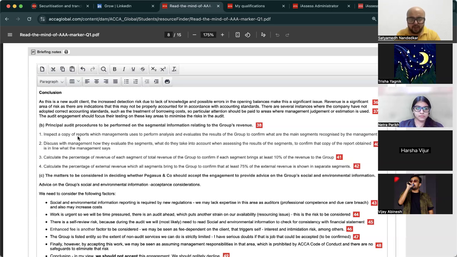So inspect a copy of reports which management uses to perform analysis to confirm what are the main segments recognized. Calculate the percentage of revenue of each segment of total revenue of the group to confirm if each segment brings at least 10% of the revenue to the group. Calculate the percentage of external revenue to do this. So everywhere, just writing do this, do that is only fetching you half of the allocated marks. You will get full credit when you explain what this step is done to confirm, for example, perform physical verification of inventory to do what. Mentioning that part is important.